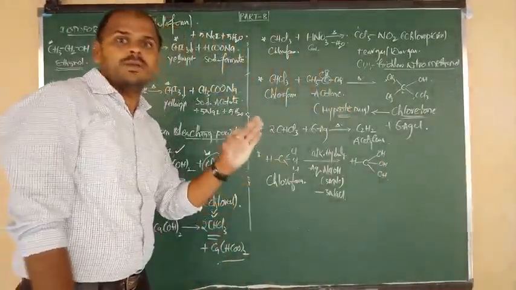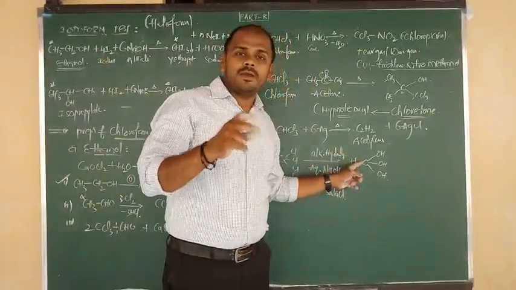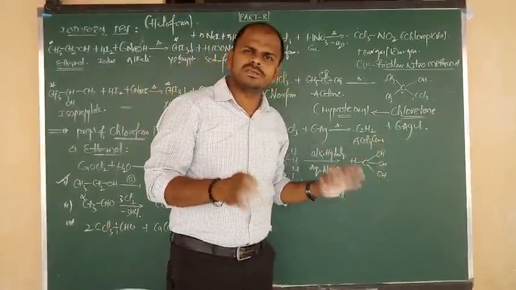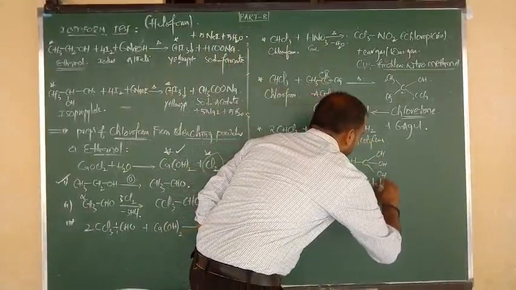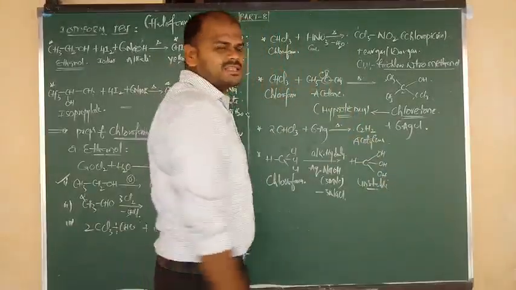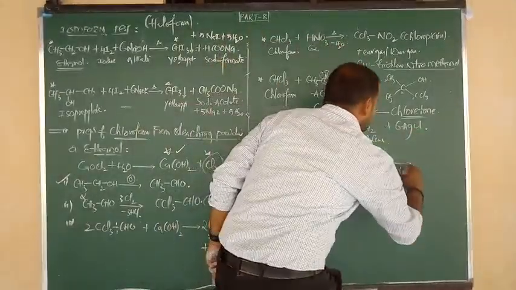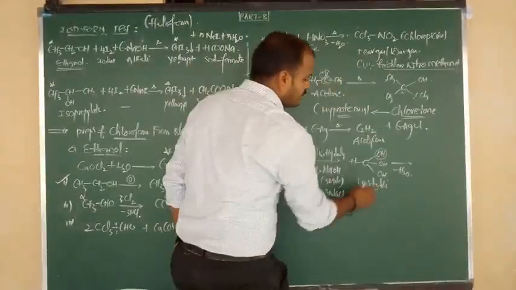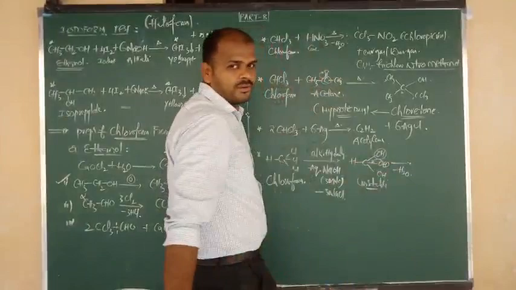This is a highly unstable form, because carbons having 2 OH or more than 2 OH at a time are highly unstable. To get stability, it undergoes dehydration. How? Remove OH, remove H. After removal of H, the single bond becomes double.